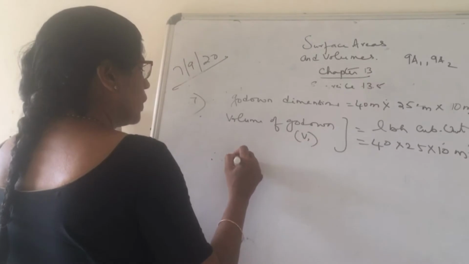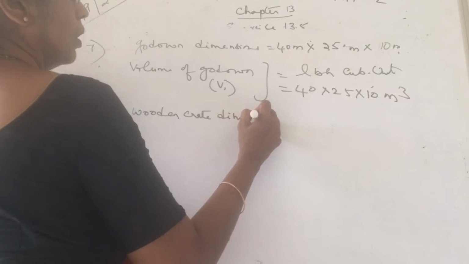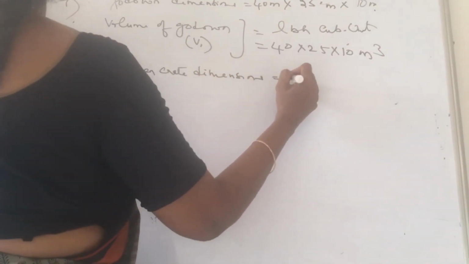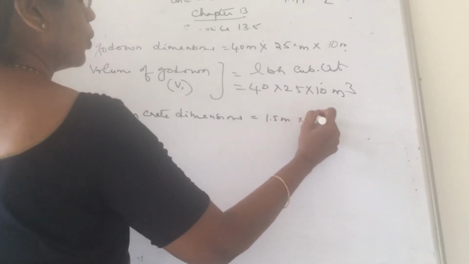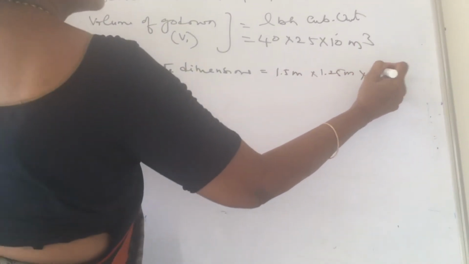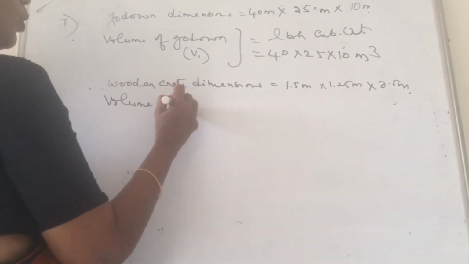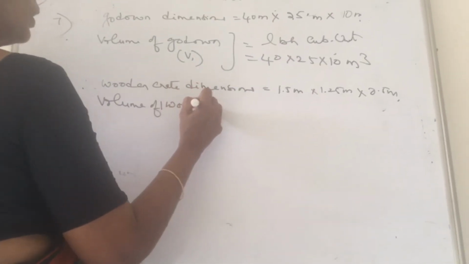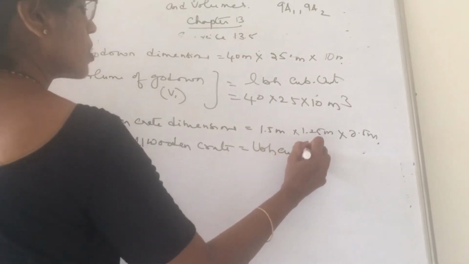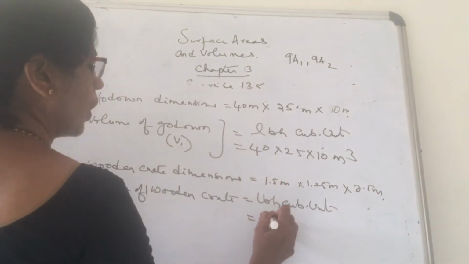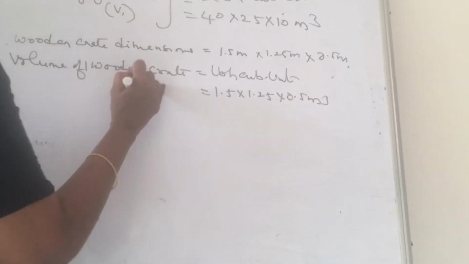Wooden crate dimensions. What is the wooden crate dimensions, children? 1.5 meters by 1.25 meters by 0.5 meters. Volume of wooden crate. Volume of one wooden crate is equal to LBH cubic units, 1.5 into 1.25 into 0.5 meters cube.